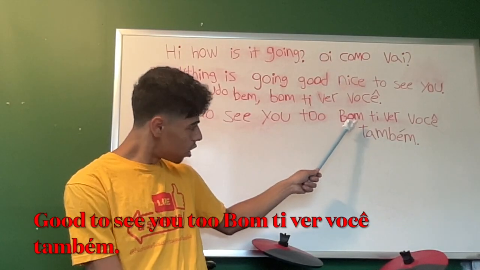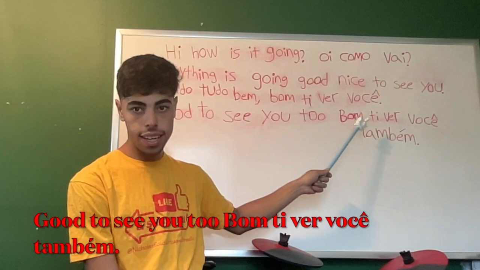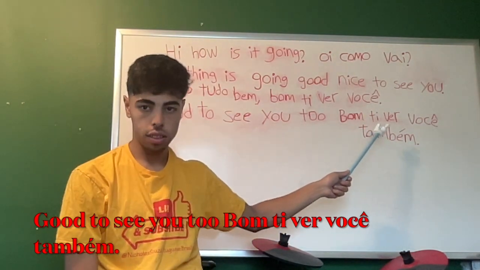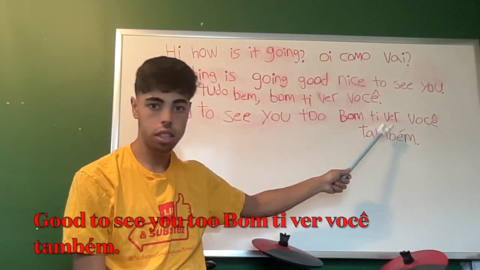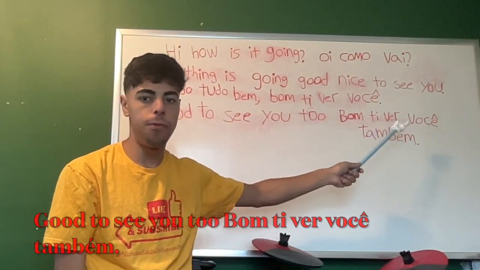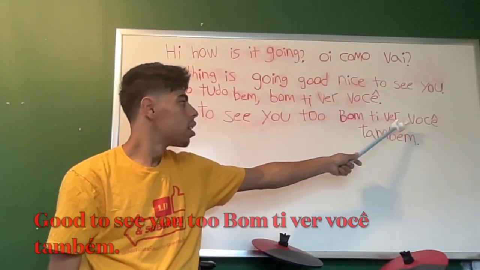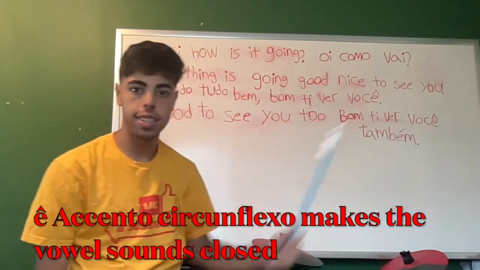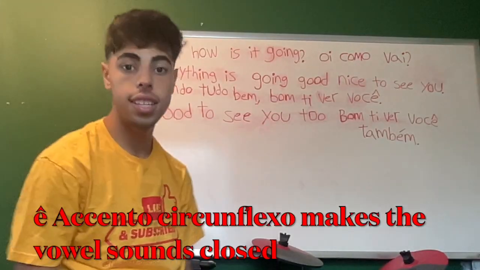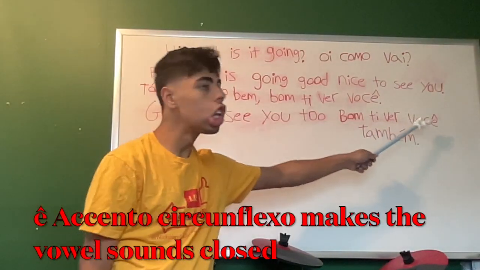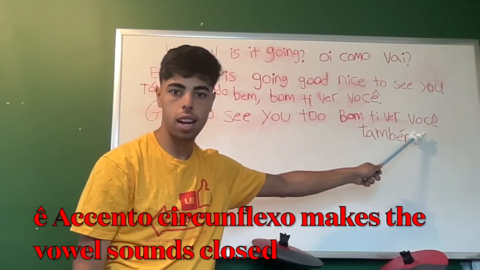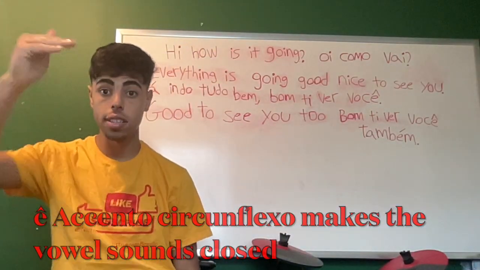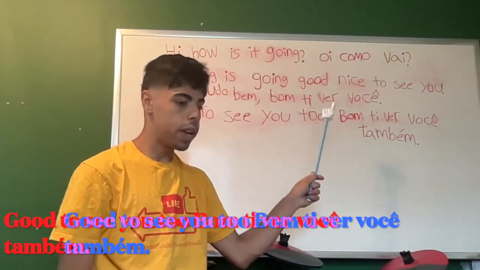B-O-M. T-I. V-E-R. V-O-C-E. And on top of that E there is an accent. Acento circunflexo makes it more like a closed vowel sound. You're not going to see that underneath the vowels. You're going to see it always on top of the vowels.